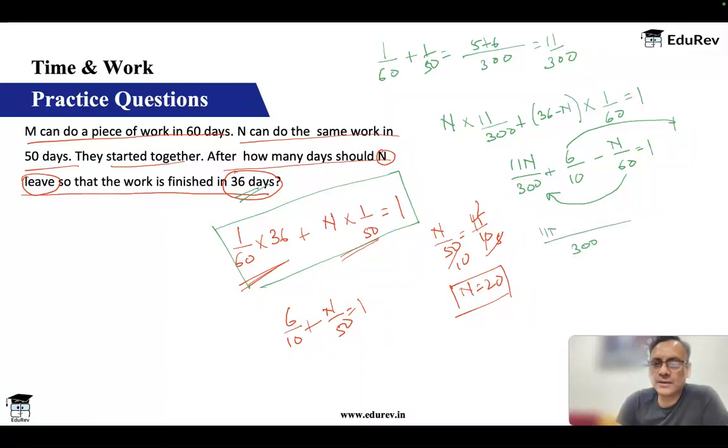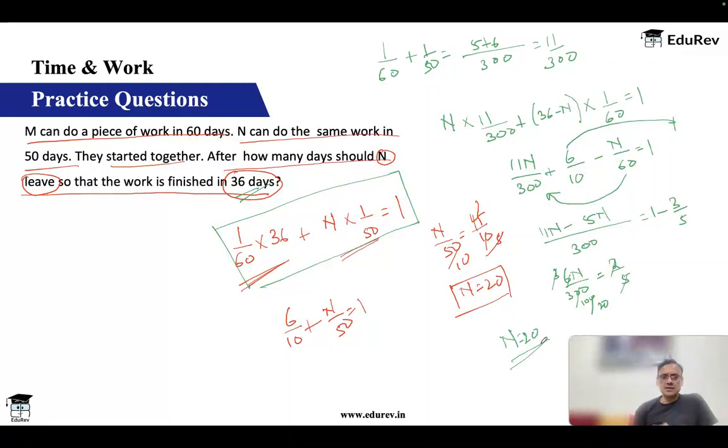So 11n minus 5n is equal to 1 minus 3 by 5, or 11 minus 5 is 6n by 300 is equal to 2 by 5. Okay, so this will give you 3, this will give you 100, this will give you 20. So n is equal to 20. Okay, so absolutely same answer, but two different approaches that we have used. Okay, so I hope we are clear till here.